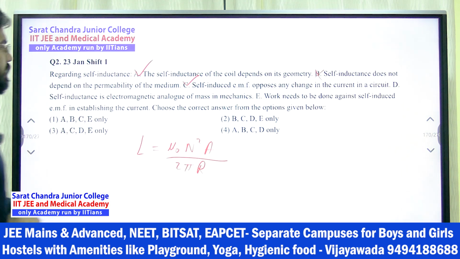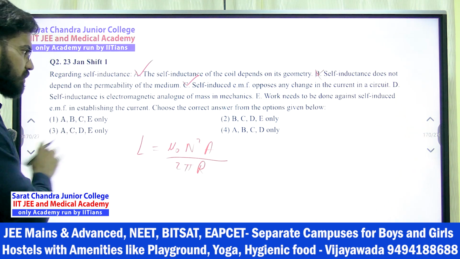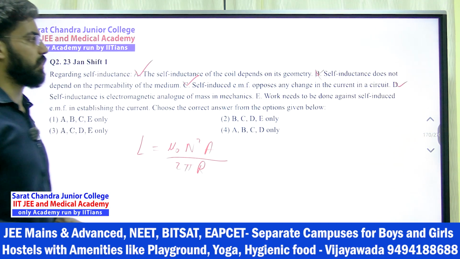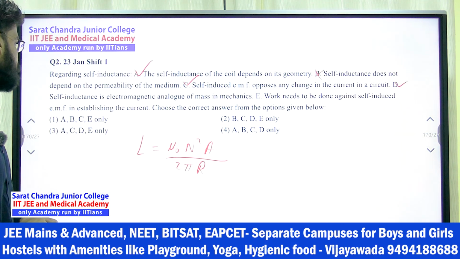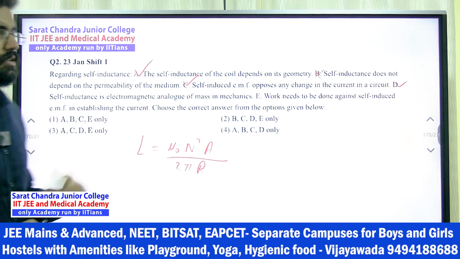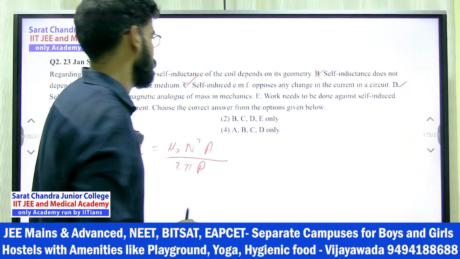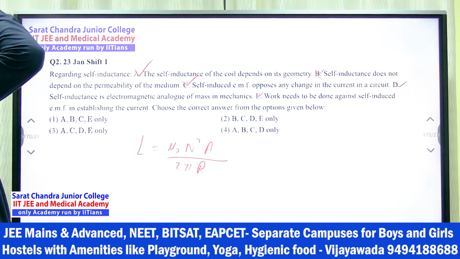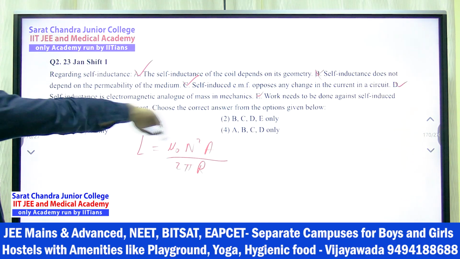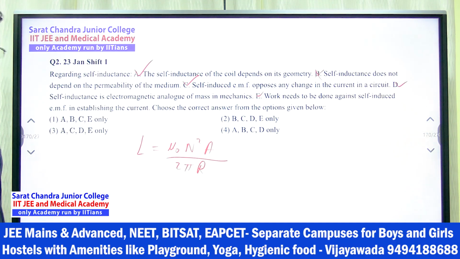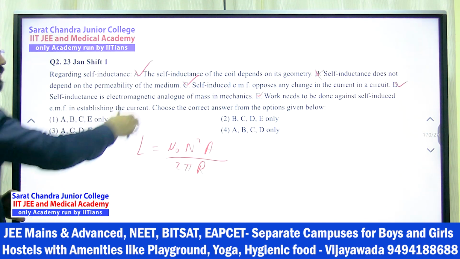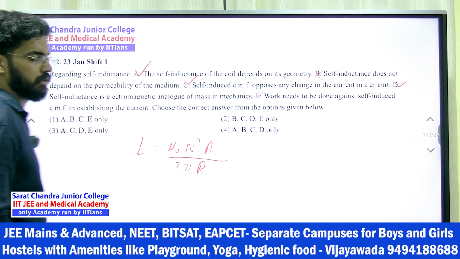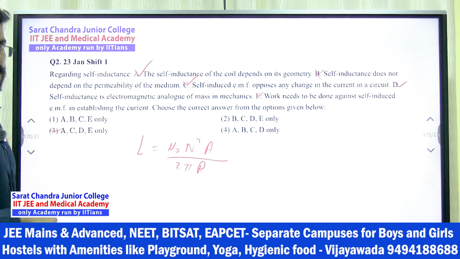Same thing is with the self-inductance also, right? So this is correct statement. Now come to the E part. Work needs to be done against self-induced EMF in establishing the current. Yes, it is opposing, so work needs to be done. So this is also correct. So I can say B is wrong. So 1, 2 and 4 options are wrong already. So here only answer came. If you know this much, even B only. So I can say third option is your correct answer.